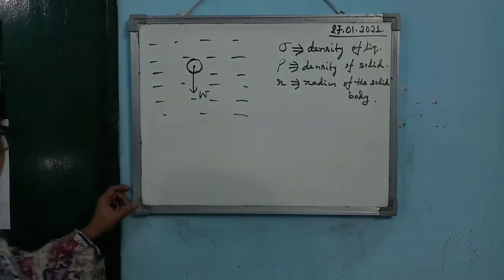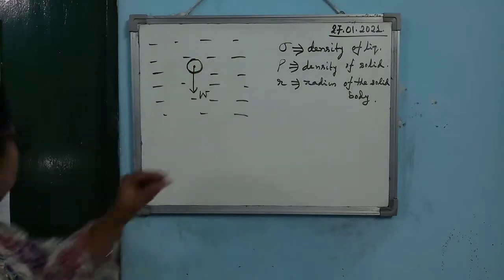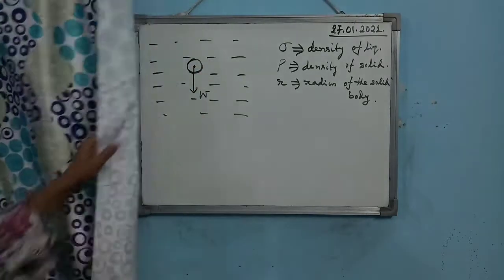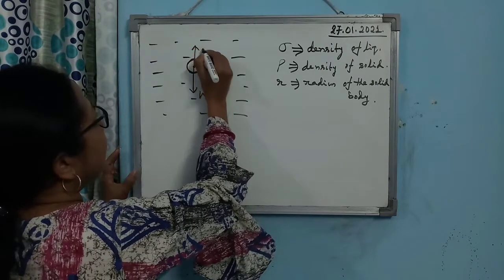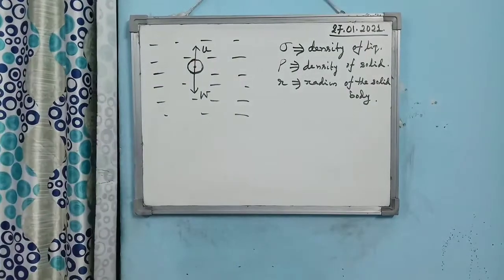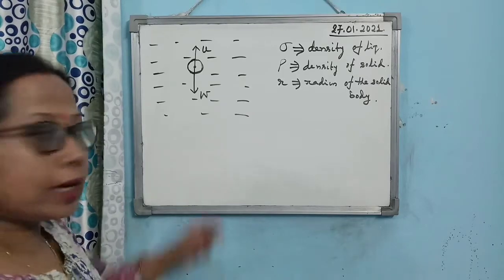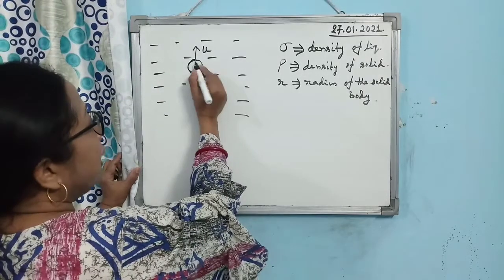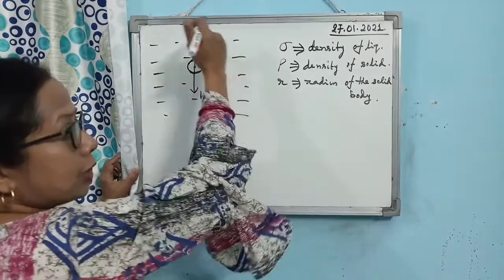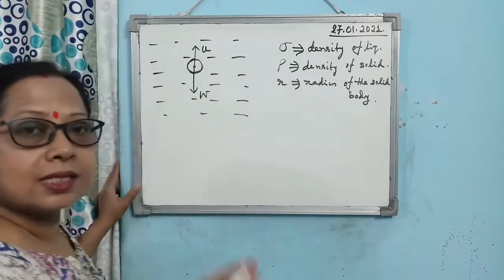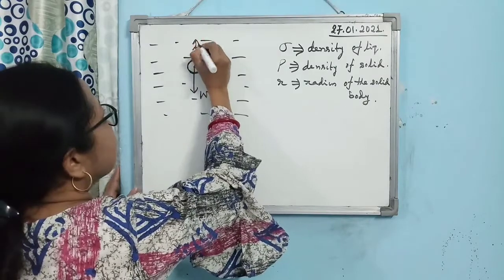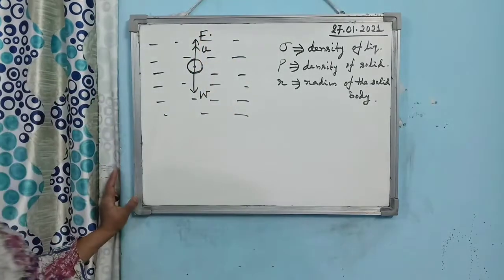Now, the body is displacing such an amount of liquid, so the displaced liquid will exert an upthrust in the upward direction. And when the body is falling in the downward direction, viscous drag will act in the upward direction. Is that clear?